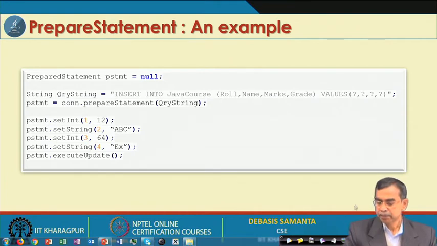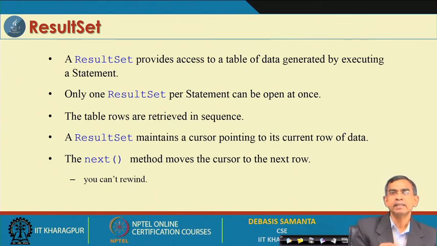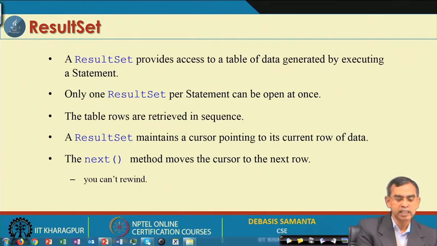So, this is the prepared statement class, and the result set, as I told you, will store the results returned by the execution of a SQL statement through the Java application. Result set is a complex concept, but it basically returns a number of rows. If a number of rows are returned, you can scan from one result to another by means of the next method.